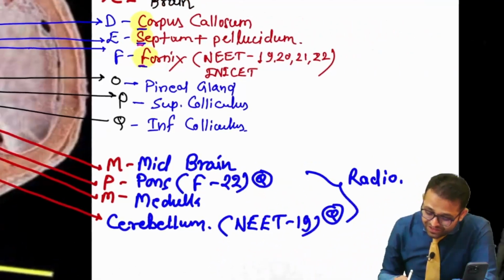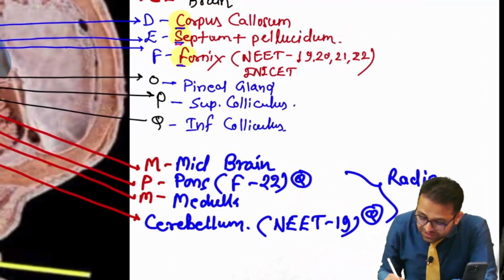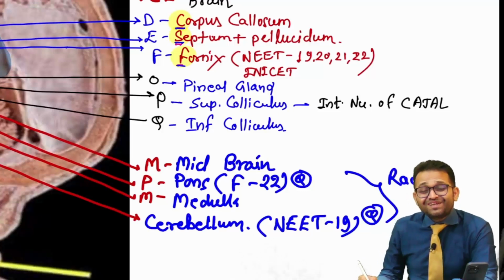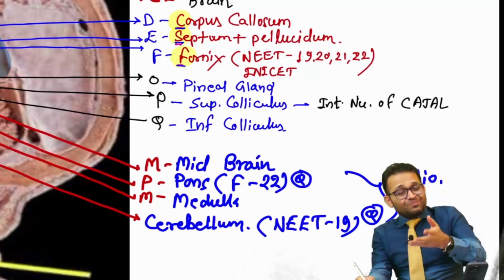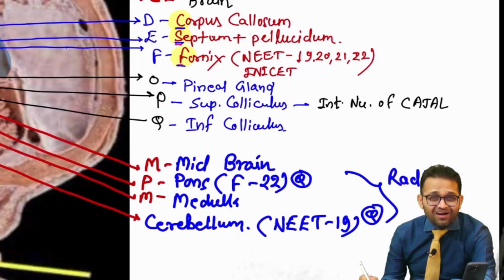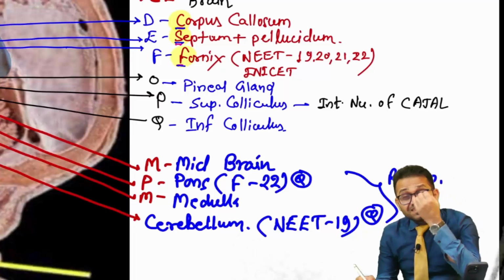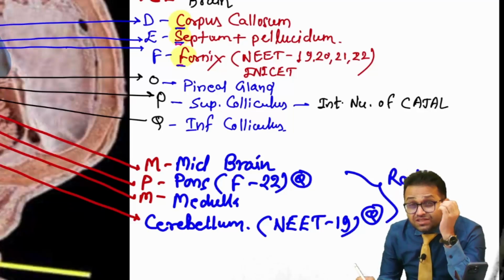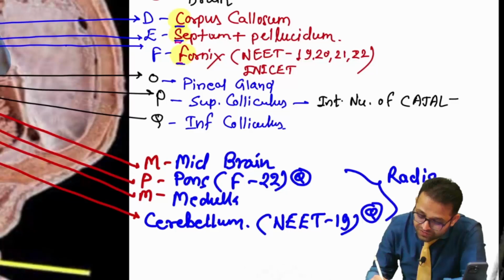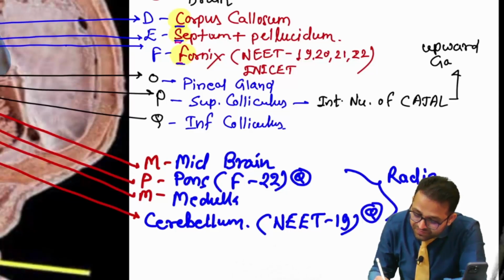Ophthalmology integration: within our superior colliculus there is the location of the interstitial nucleus of Cajal. Yes, it is written in Hindi as Kajal, but remember it is the Cajal nucleus. Pronunciation is Cajal. Yes, this is a very important point. This interstitial nucleus of Cajal and the superior colliculi are responsible for our upward gaze.